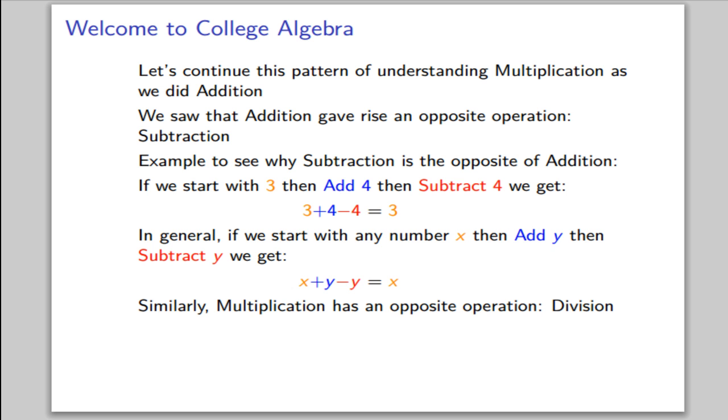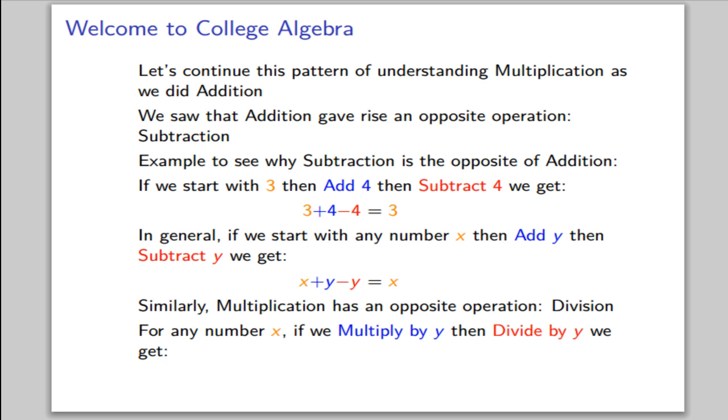Similarly, multiplication has an opposite operation. This is called division. For any number x, if we multiply by y, then divide by y, we get x times y divided by y, which is just x. Throughout the course, we will use these opposite operations to solve equations.